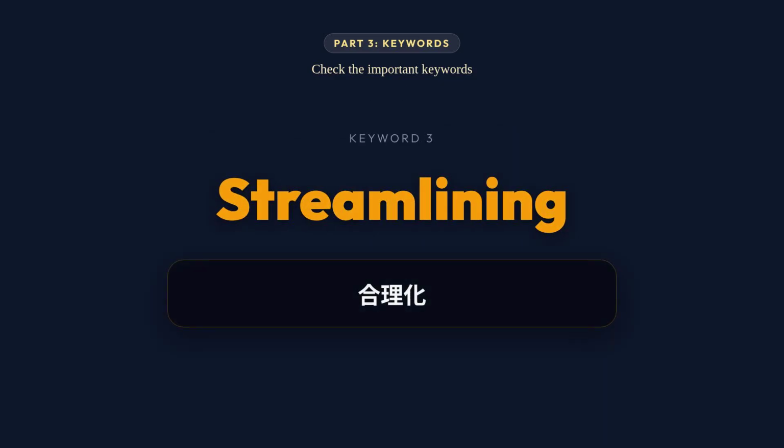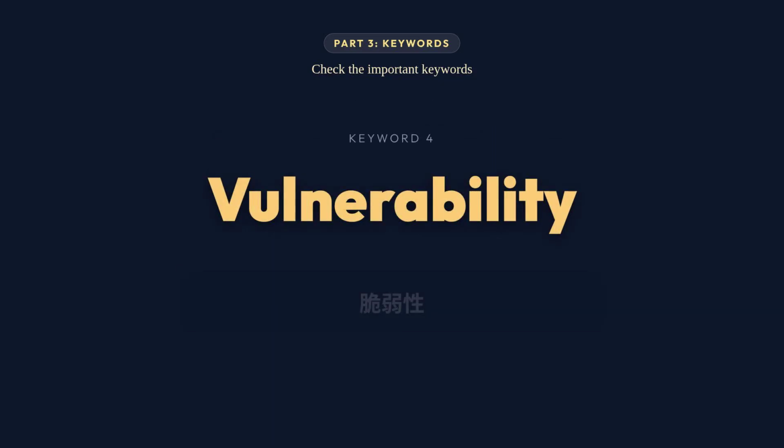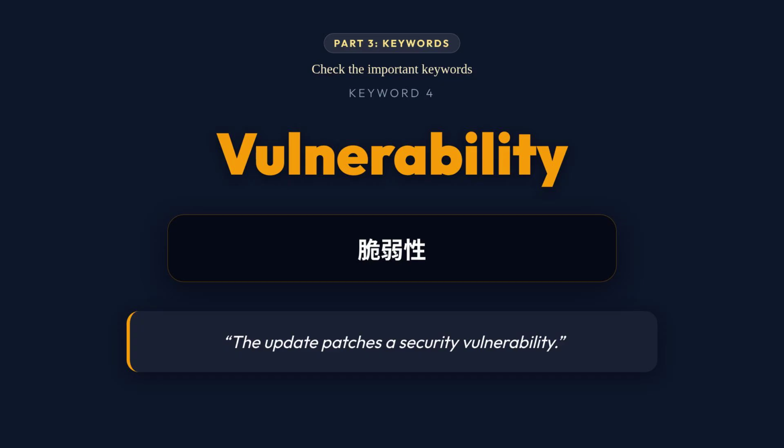Streamlining. 合理化。Streamlining the process saves time and effort. Vulnerability. 脆弱性。The update patches a security vulnerability.